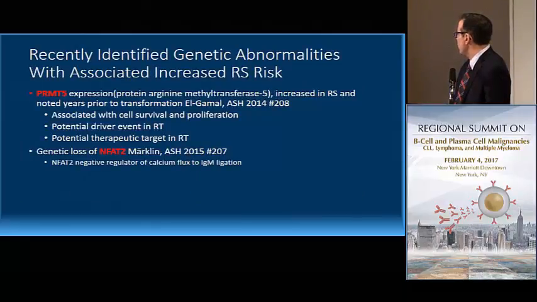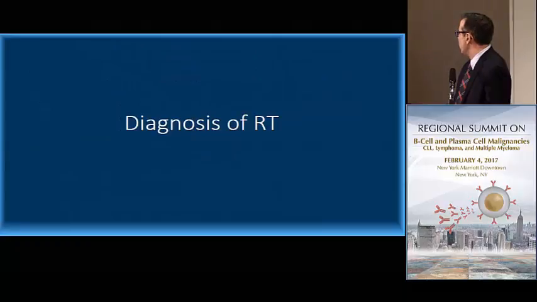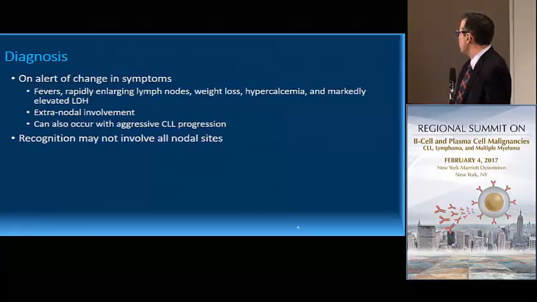There are other genes which I won't talk about in great detail, but there's this PRMT5, which was presented at ASH in 2014, protein arginine methyltransferase 5, which seems to be associated with the development of Richter's. And then there's genetic loss of NFAT2, which is associated with B-cell receptor signaling, which is also associated with an increased risk of Richter's. Well, how do we diagnose Richter's transformation?